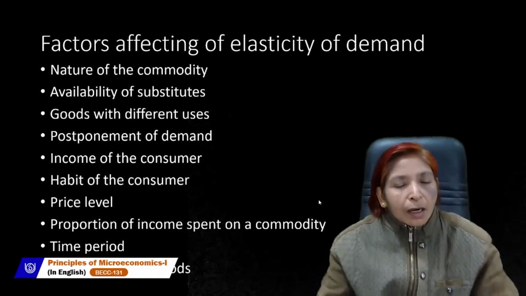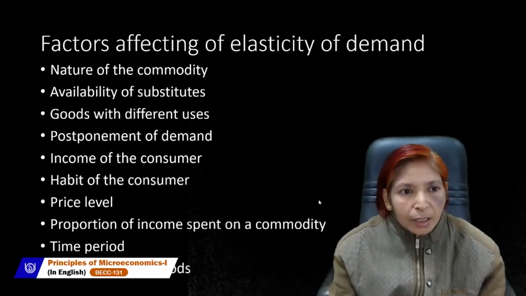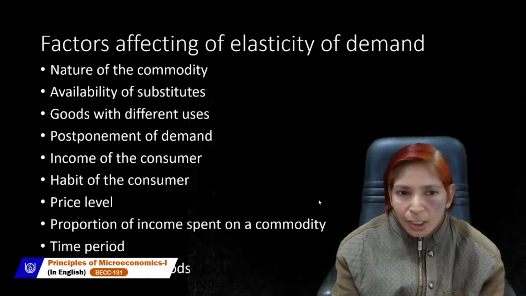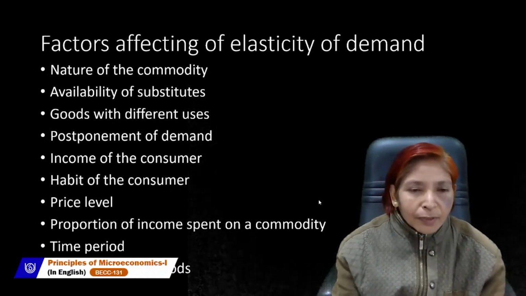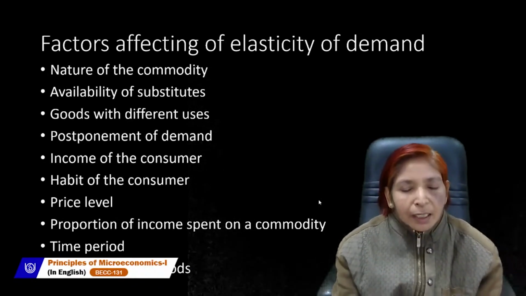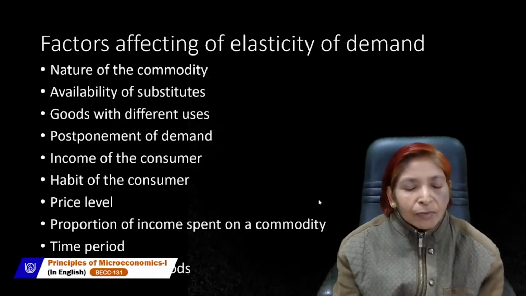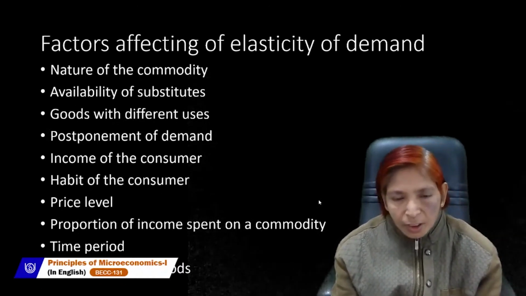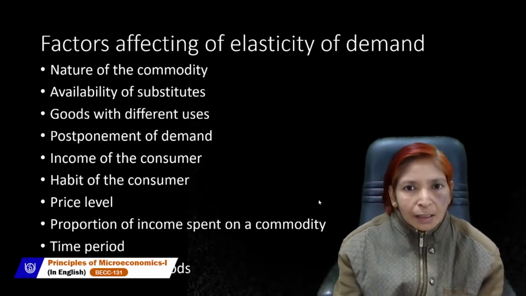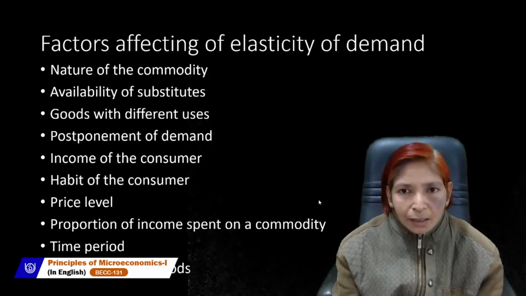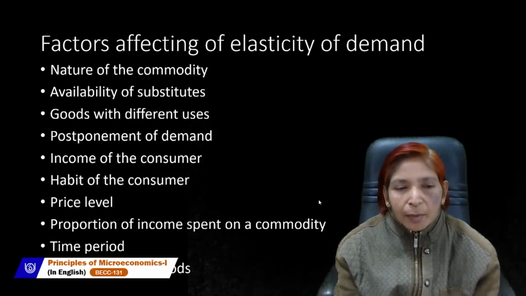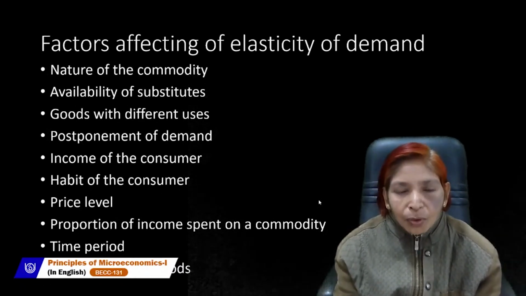Second point is availability of substitutes. If substitutes are available in the market, then your demand can change. Like tea or coffee: if substitutes are available in the market, then if the price of tea increases, we can demand more coffee. It means our demand can change, our demand can vary. In this case, demand will be more elastic, or if substitutes are available, then demand is called relatively more elastic.